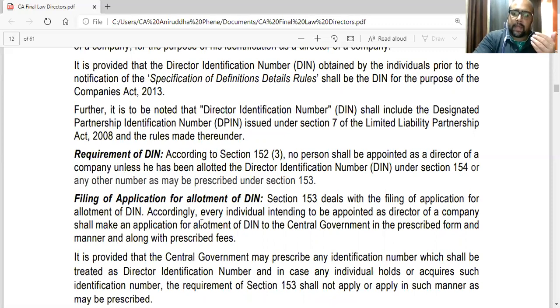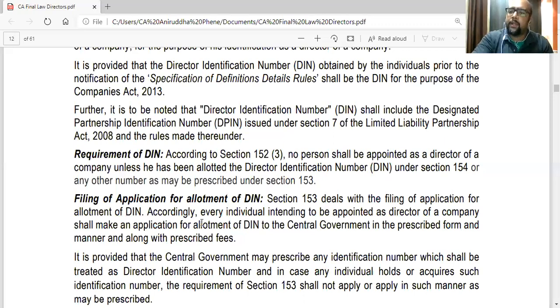So, the Act says that if a person has a DPIN, that is designated partners identification number, which a designated partner in LLP is supposed to have, that is also valid in case of a company. So if you are a partner in an LLP who has a DPIN under that law, under the LLP Act 2008, then that is valid as a DIN under the Companies Act 2013.